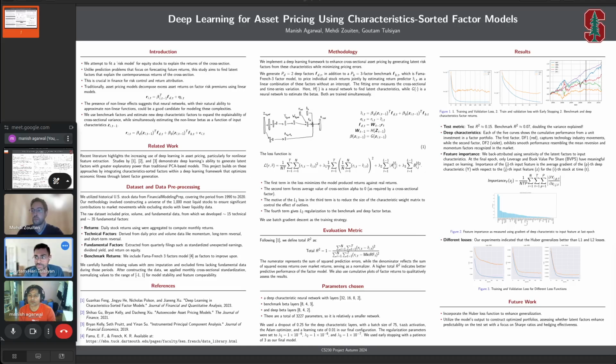In our experiments, we compared L1, L2, and Huber loss functions. The results suggested that Huber loss may slightly improve the generalization compared to L1 and L2, as we can see in three graphs below. As a future work, we plan to leverage the model output to construct optimized portfolio and evaluate latent factors' impact on predictability through Sharpe ratios and hedging effectiveness.